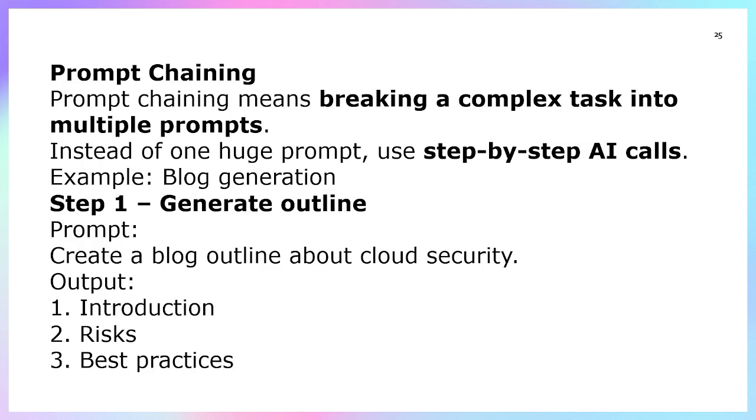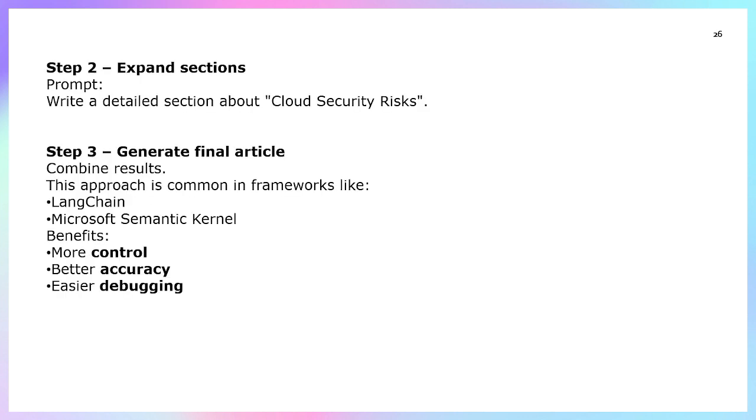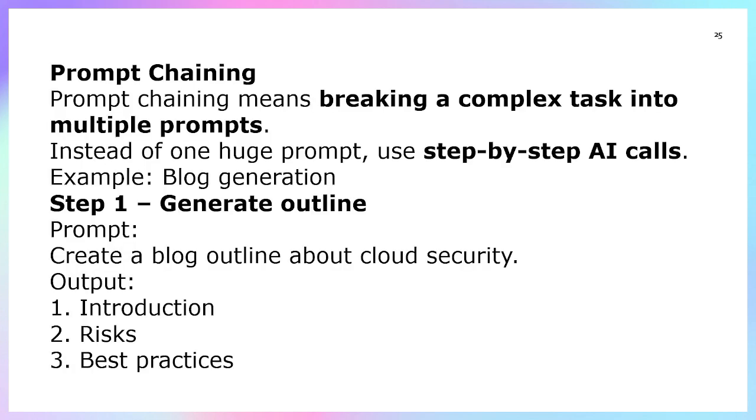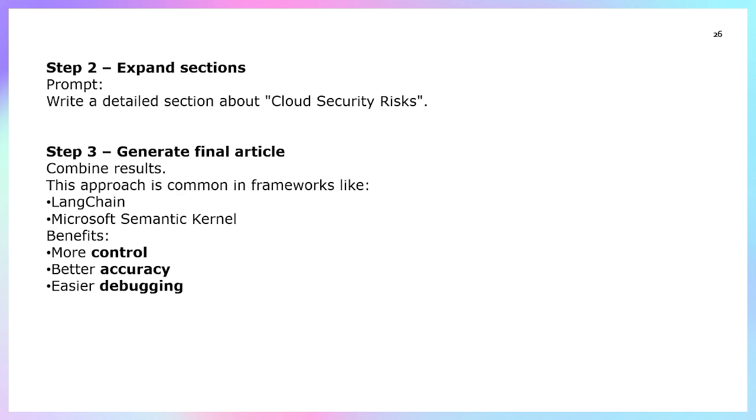So the first step is generate outline. In that outline: introduction, risk, and best practices. Step two is expand the section: write a detailed section about cloud security risk. Step three is generate the final article: combine the results. This approach is common in frameworks like LangChain and Microsoft Semantic Kernel. The benefit of prompt chaining is that it's controlled, accurate, and easy, right?